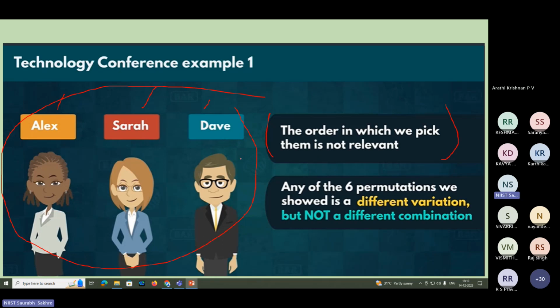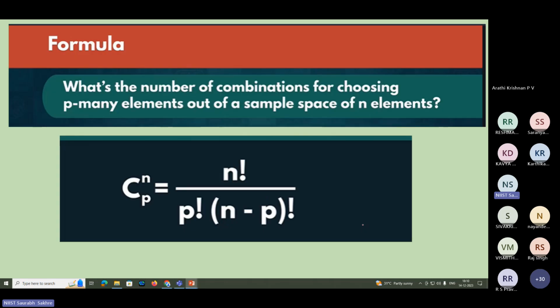Suppose we do 6 permutations here, that will be a different variation, but it will not be a different combination. The combination will be the same, right? If I do permutation of these 3, factorial 3 will be 6. So it may be a different variation, but it will not be a different combination. The combination is the same only. The same 3 people are there. I hope you are getting slowly, one by one, what I'm saying.